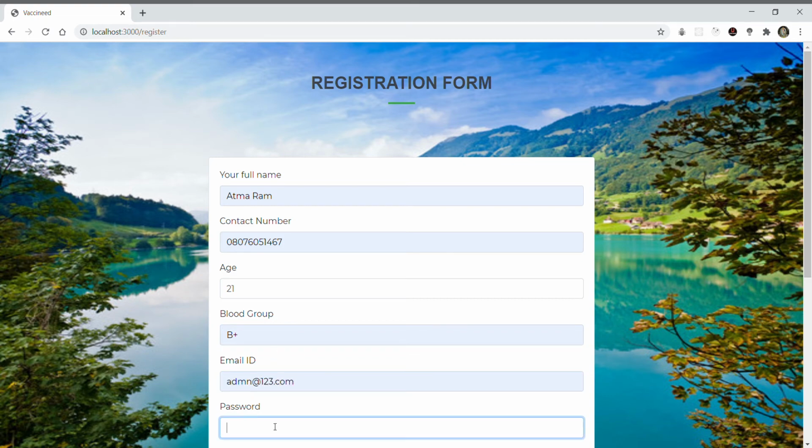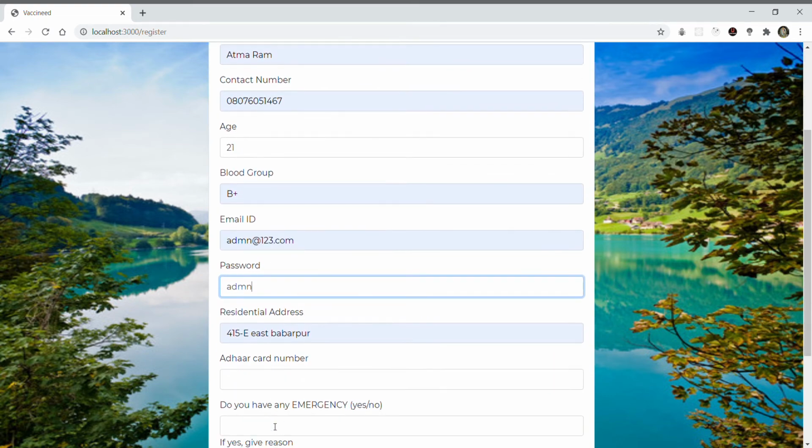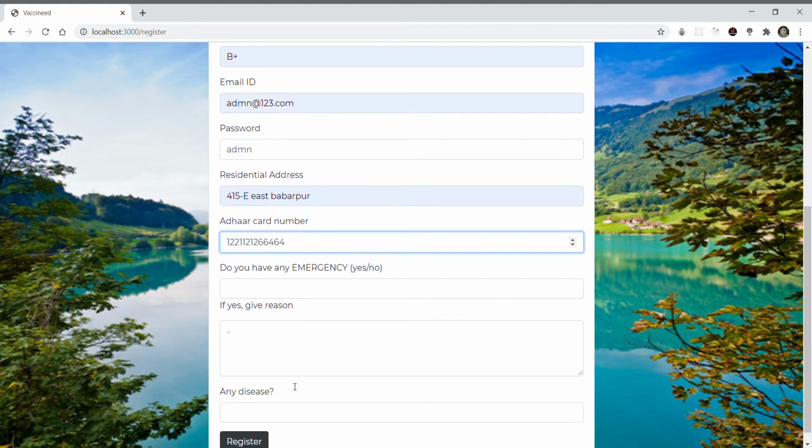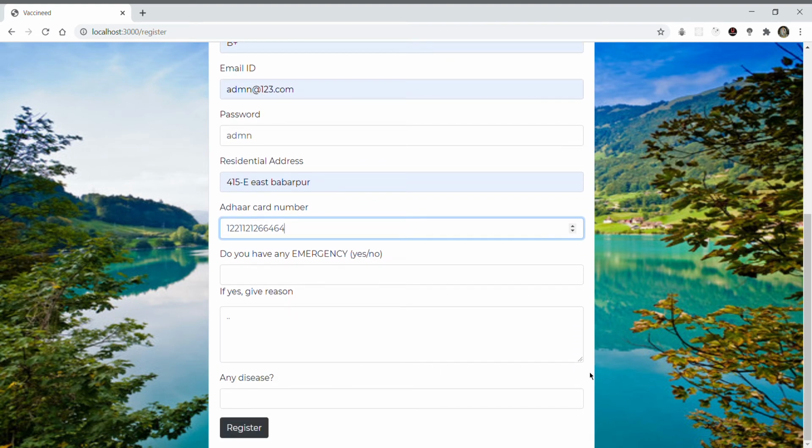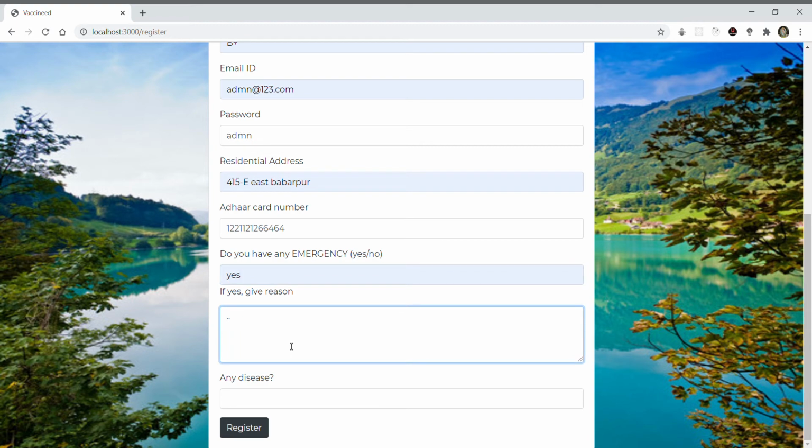Here at the bottom, we'll see an emergency request option for the users having severe conditions. For example, if a user has any kidney disease, he can apply and then the admin will have the authority to accept with proper medical certifications.